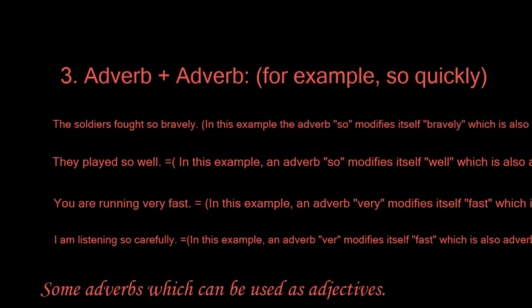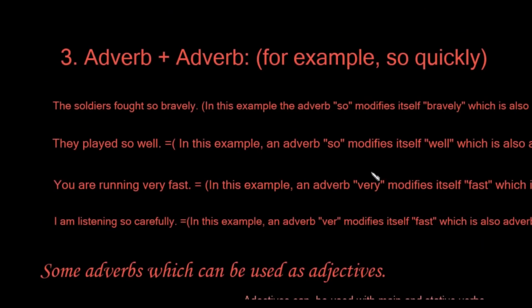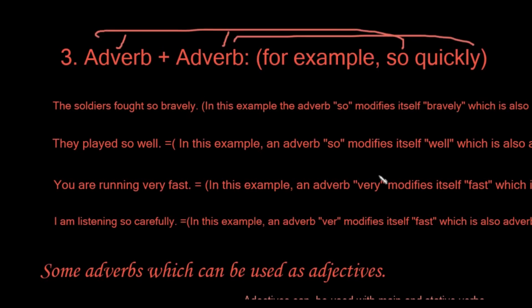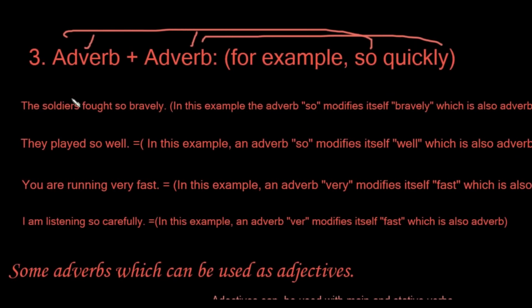Okay, the third one: how it defines itself, like how it defines other adverbs. Adverb plus adverb. For example, so is an adverb and quickly is an adverb, so both of them are adverbs. For example, "the soldiers fought so bravely".